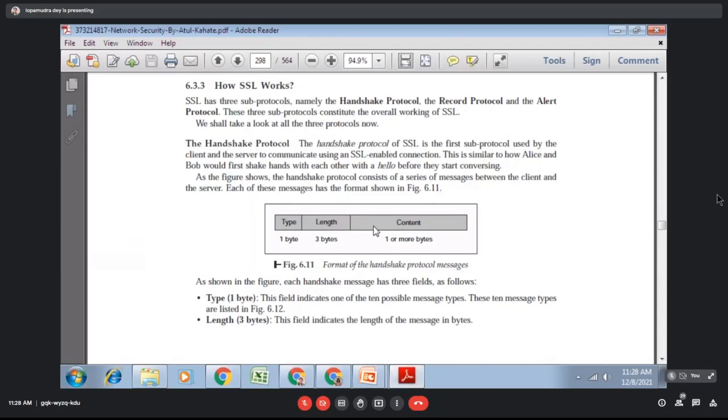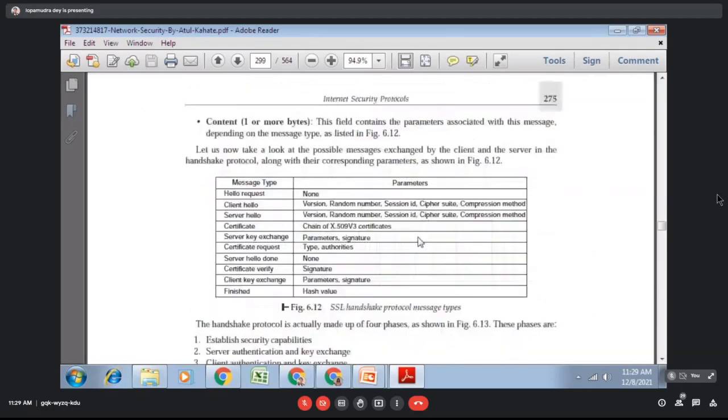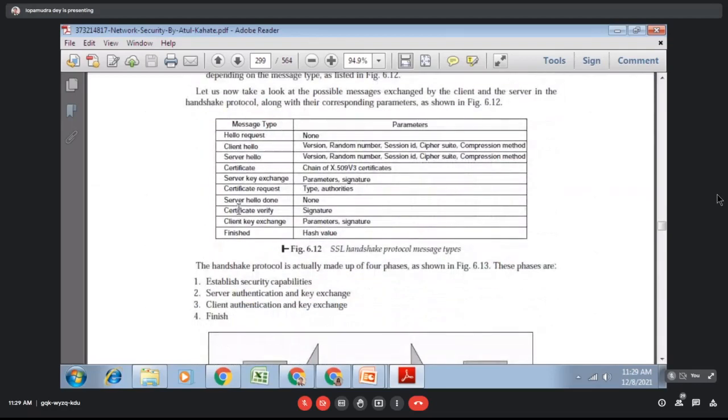So what does a handshaking protocol message contain? It contains type, length, and content. Type is 1 byte, length is 3 bytes, and content is 1 or more bytes. These are the different types of messages transferred during the communication: hello request, client hello, server hello, certificate, server key exchange, certificate request, server hello done, certificate verify, client key exchange, and finish. These are the topics we are going to discuss one by one.